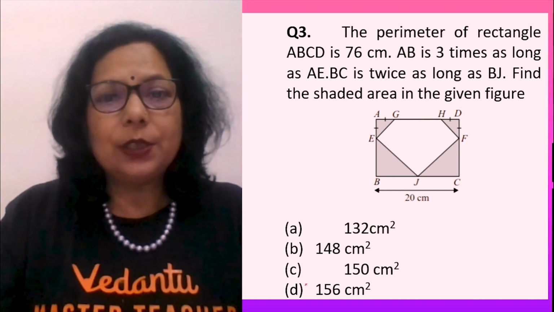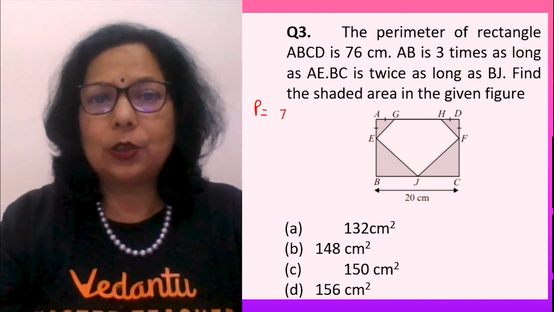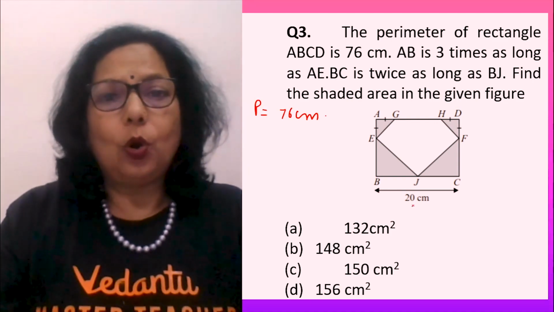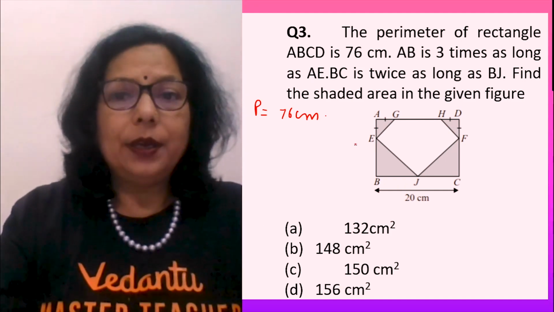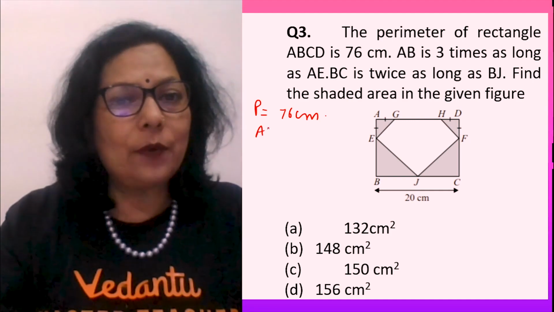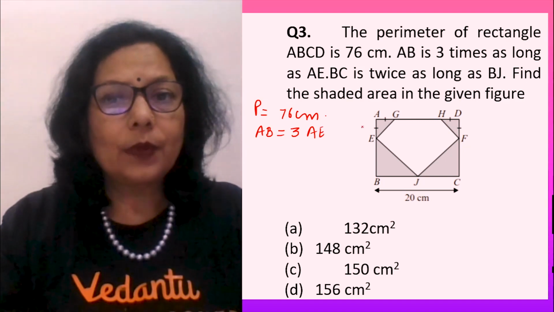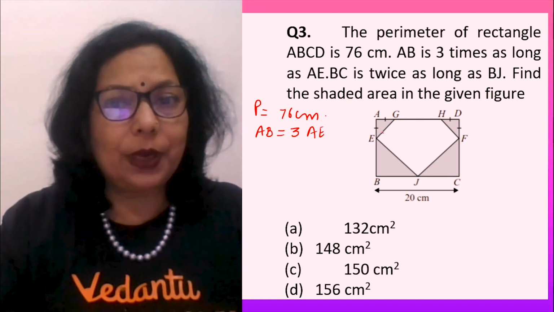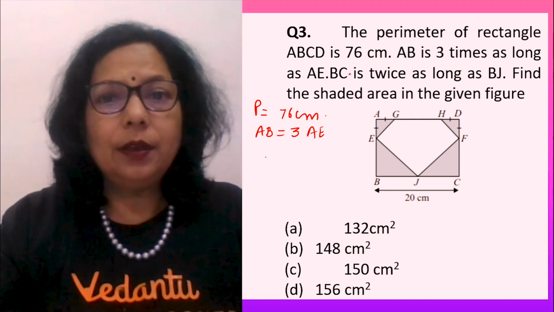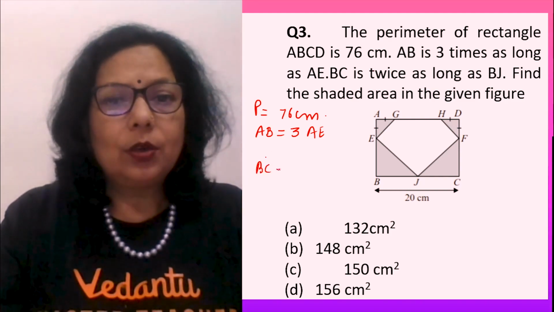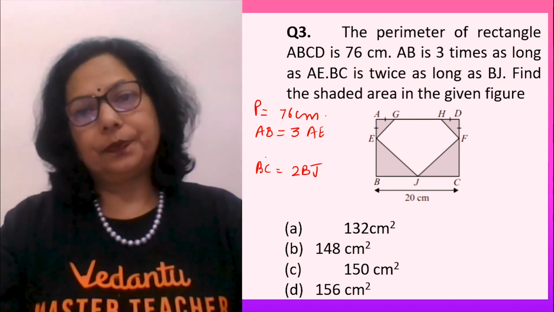Now, perimeter of a rectangle ABCD is 76. सबसे पहले जैसे आप पढ़ते हो, your finger should move to right like this. Although I solved it, but I tell you that how we approach towards the question. AB is 3 times, जो लिखा है वही आप लिखिए. AB is 3 times as AE. हमें shaded region निकालना है तो हमें AE निकालना पड़ेगा अभी. Leave the space over here. Then it is written BC is twice of BJ. Okay. Find the shaded area.